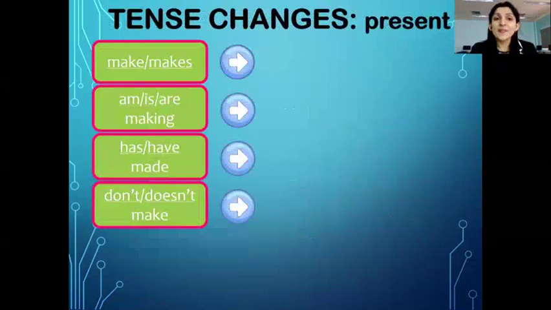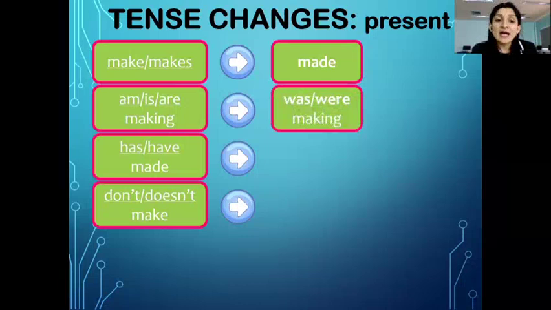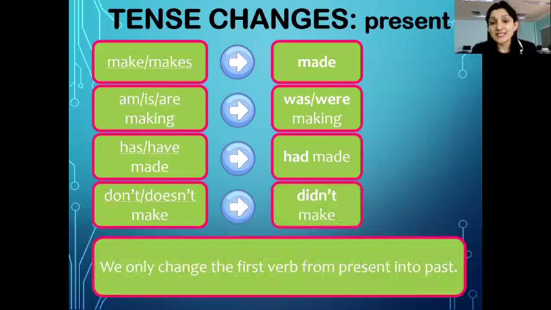All right, we have come almost towards the end of the video. Let's keep going. So, what is it that the tenses change to? The present tense, make or makes, changes to made. Is, am, are, making, changes to was or were making. Has, have, changes to had in the past. Do not or don't, doesn't, changes to did not or didn't. Remember, we only change the first verb from present to past, not all the verbs.